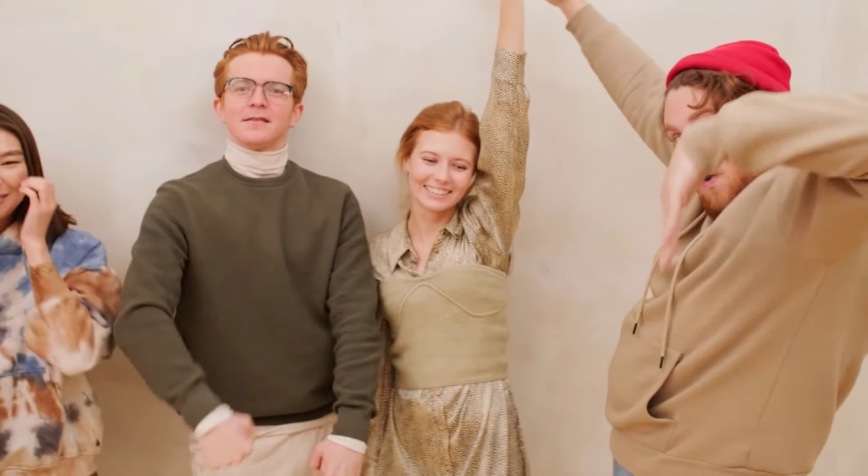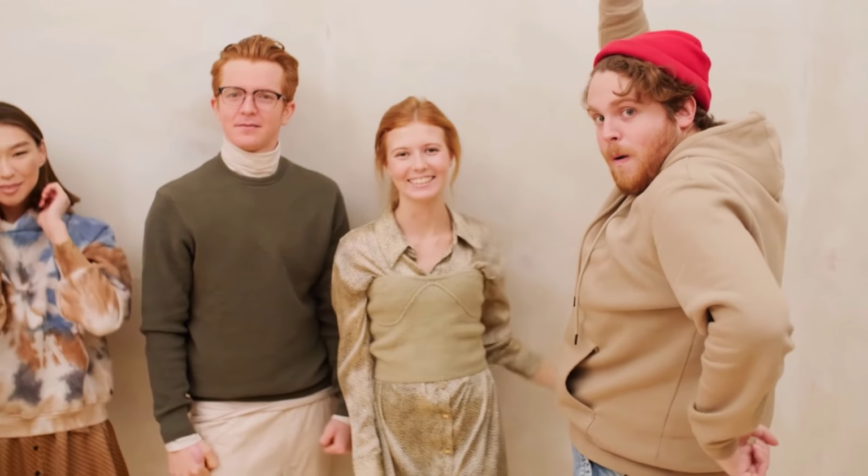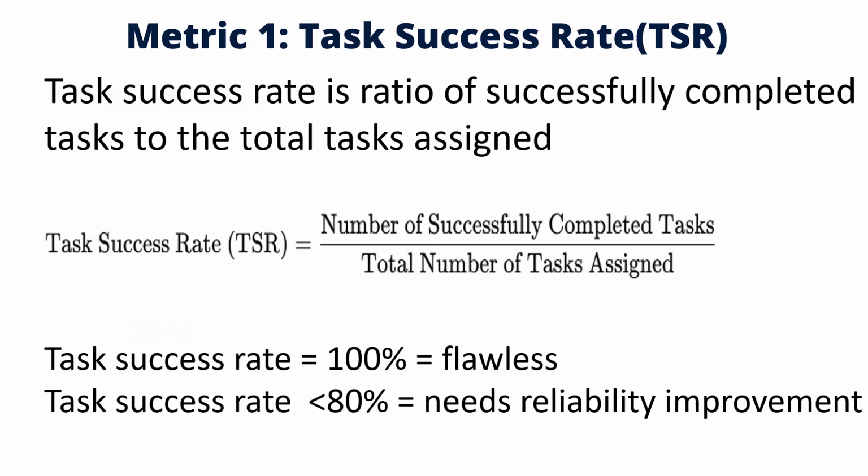Let us discuss the task success rate metric first. This is one of the most fundamental metrics. It tells you if your agents are actually getting work done. Task success rate is the ratio of successfully completed tasks to the total tasks assigned. It matters because it gives a quick snapshot of system reliability. If task success rate is less than 80%, it is considered low and the agentic system needs improvement.